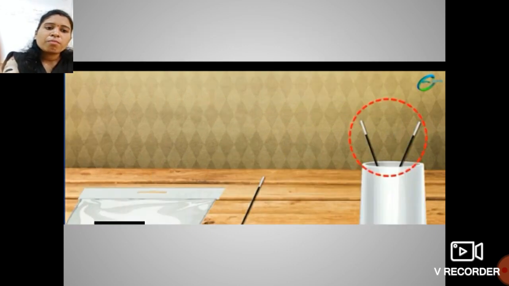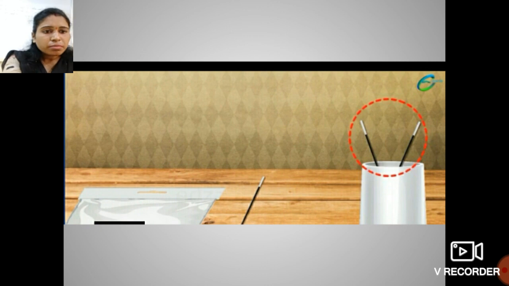See students, when I rub this ball pen refill on the polythene piece and keep it in the tumbler, and again I take another ball pen refill, rub it on the plastic piece, and keep it in the same tumbler which has the first refill, what do you observe? You will observe that these two refills move away from each other.